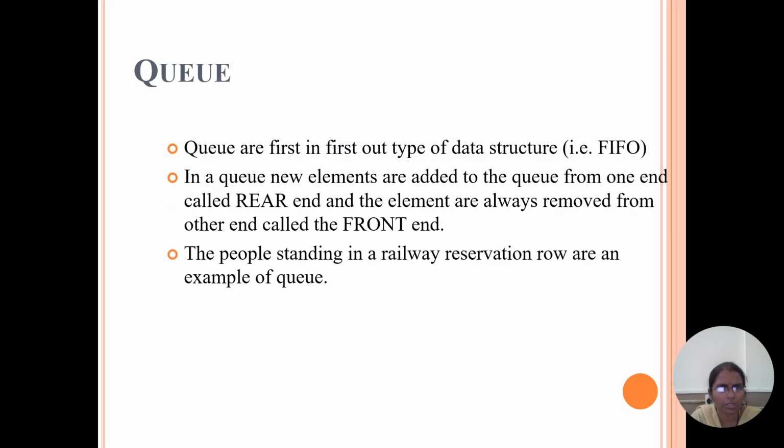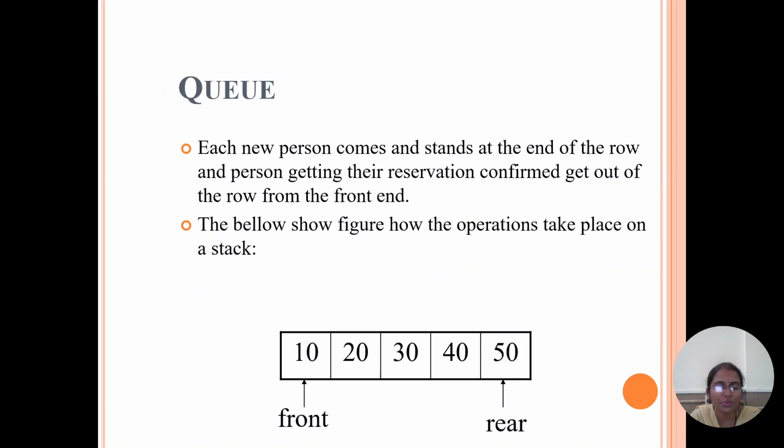What is meant by a queue? A queue is a first in first out type of data structure. In a queue, new elements are added to the queue from one end, called the rear, and at the other end, the front end, we remove an element. The people standing in a railway reservation row are an example of a queue. Each new person comes and stands at the end of the row, and the person getting the reservation confirmed leaves the row from the front end only.